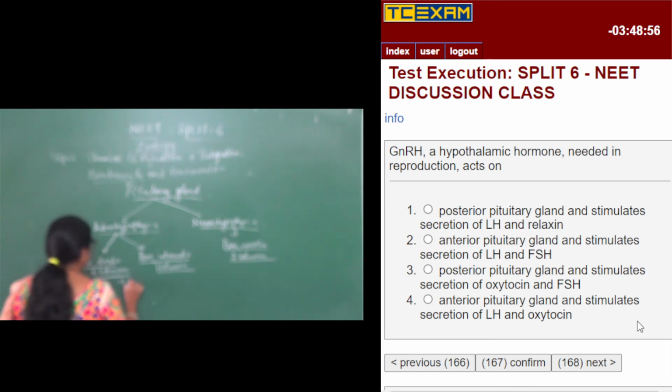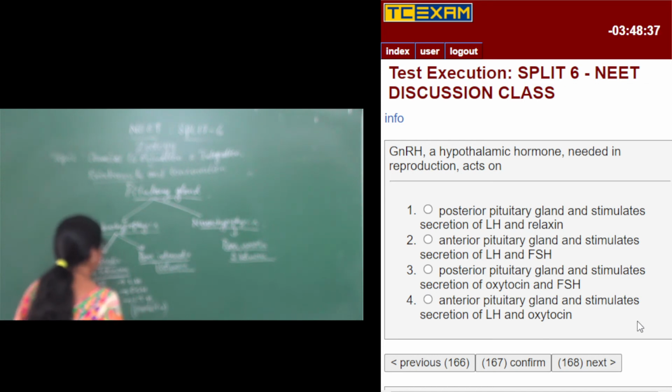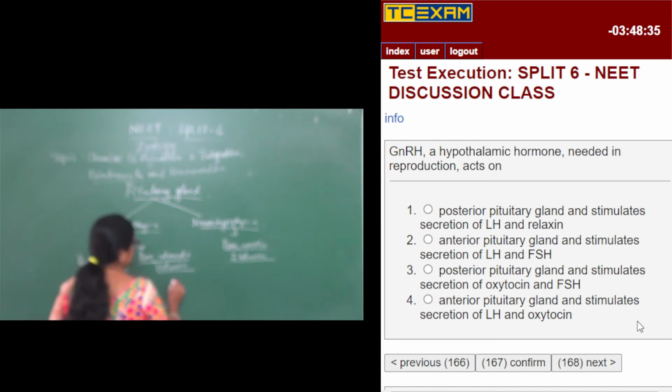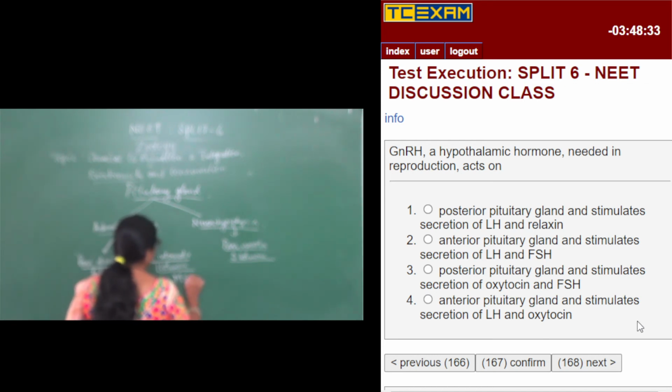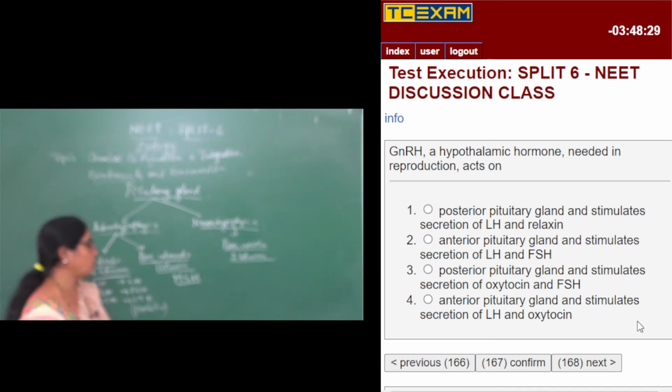Then LH, luteinizing hormone, FSH, follicle stimulating hormone, and LTH, also called prolactin or lactogenic hormone. Pars intermedia is going to secrete only one hormone, that is MSH, melanocyte stimulating hormone.